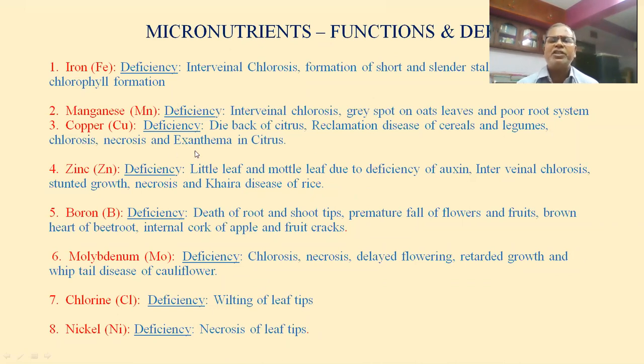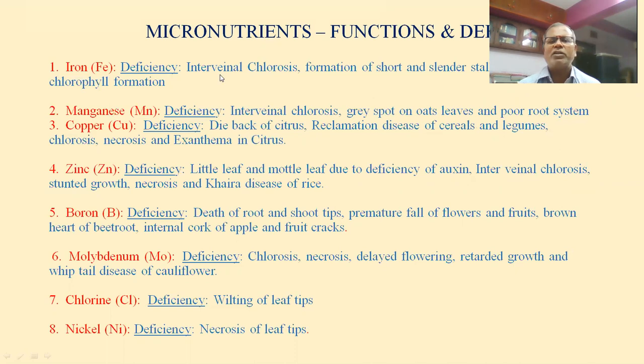And copper deficiency causes dieback of citrus, reclamation disease of cereals and legumes, chlorosis, necrosis. This is very important: exanthema in citrus. Then manganese deficiency causes intervenal necrosis. See here, manganese deficiency as well as zinc deficiency causes intervenal chlorosis, gray spot on oats leaves, and poor root system formation due to manganese deficiency.